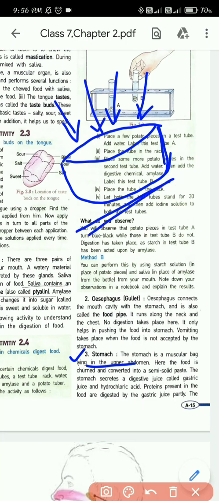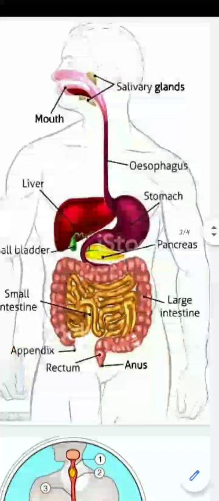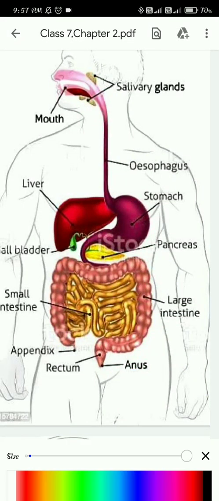So the stomach also is a bag. It's a bag that stores our food and digests our food. And that bag is made up of muscles. There are no bones in your stomach, so it's a muscular bag. Where does it lie? It lies in the upper abdomen, that means it lies here.